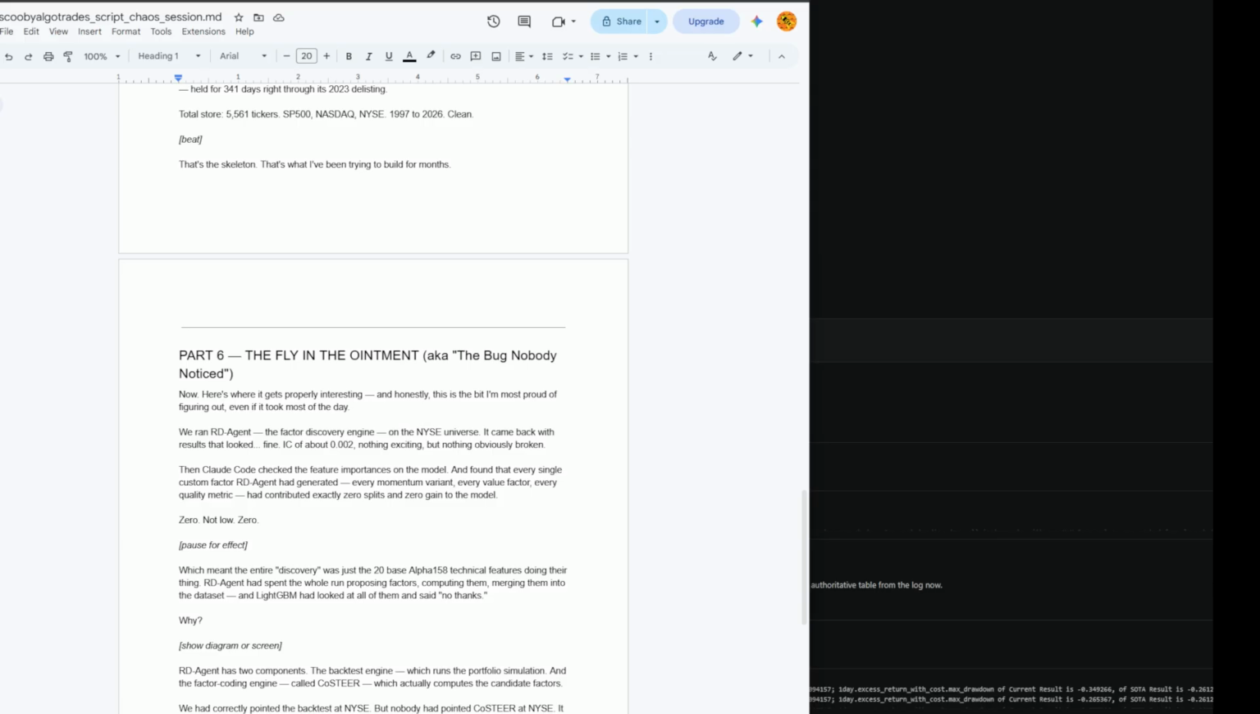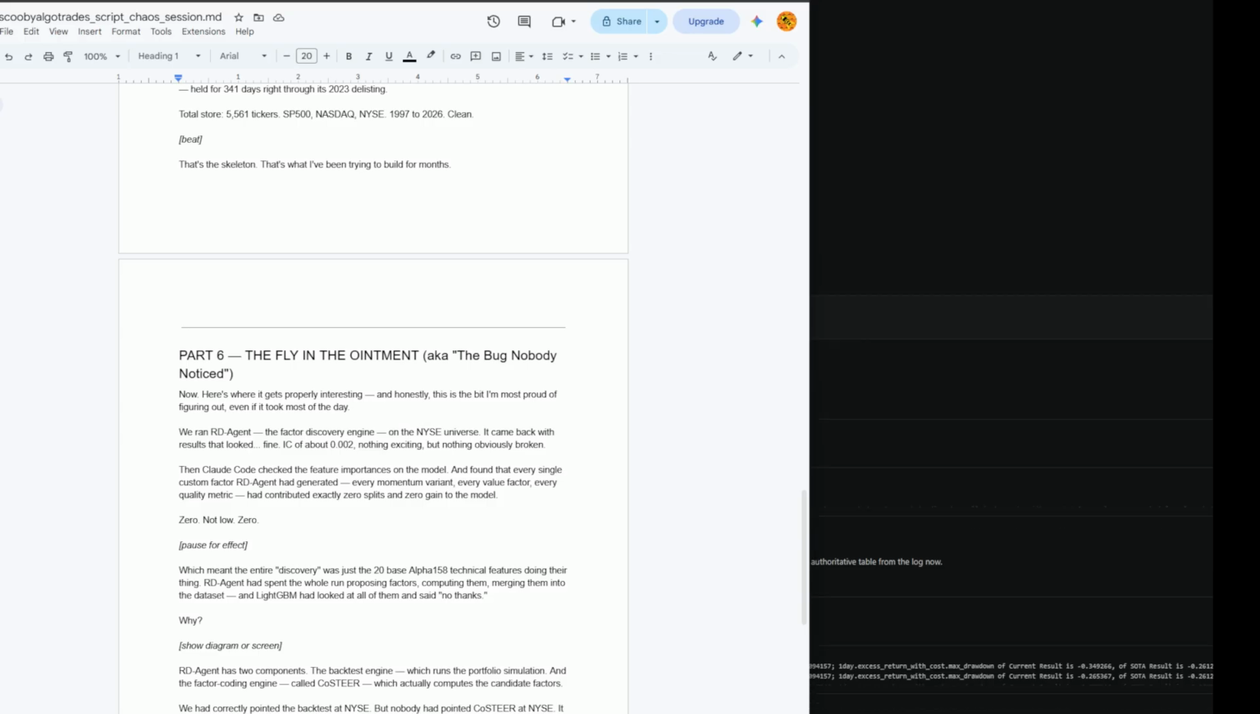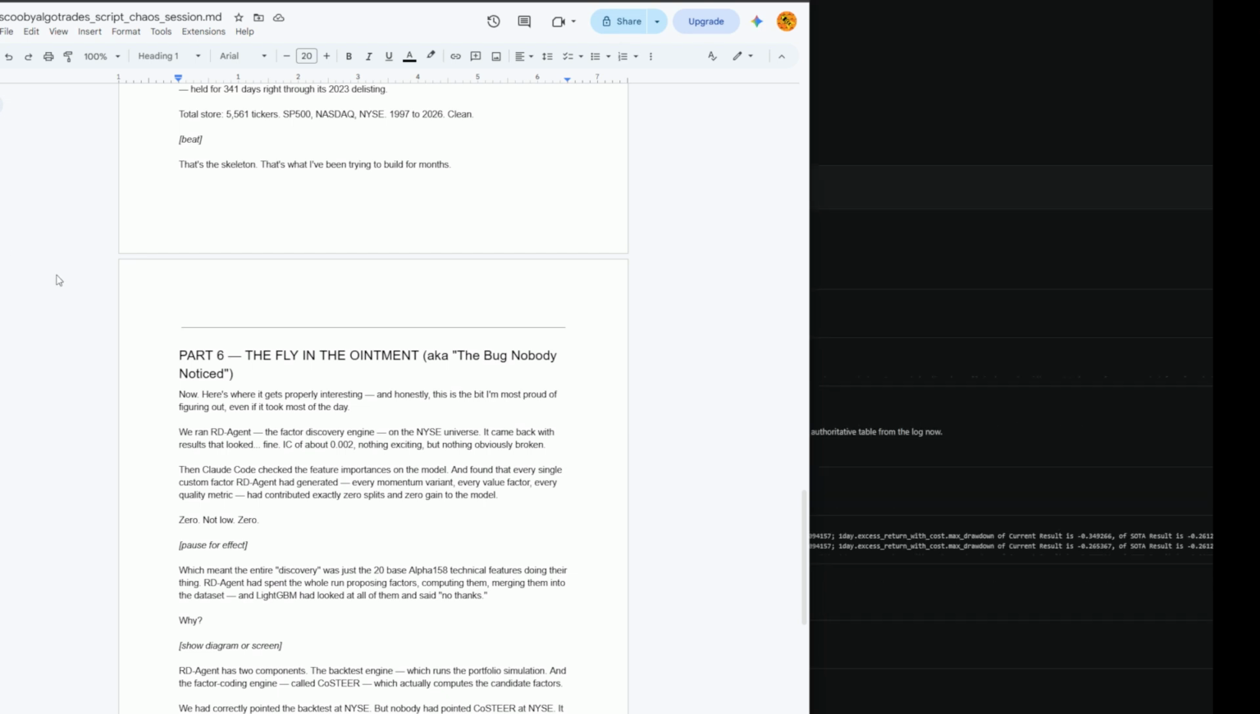Which meant the entire discovery was just the 20 base Alpha158 technical features doing their thing. The agent had spent the whole run proposing factors, computing them, merging them into the dataset, and the GBM had looked at all of them and said, no thanks. Why? The agent has 2 components, the backtest engine, which runs the portfolio simulation, and the factor coding engine called CoSTEER.